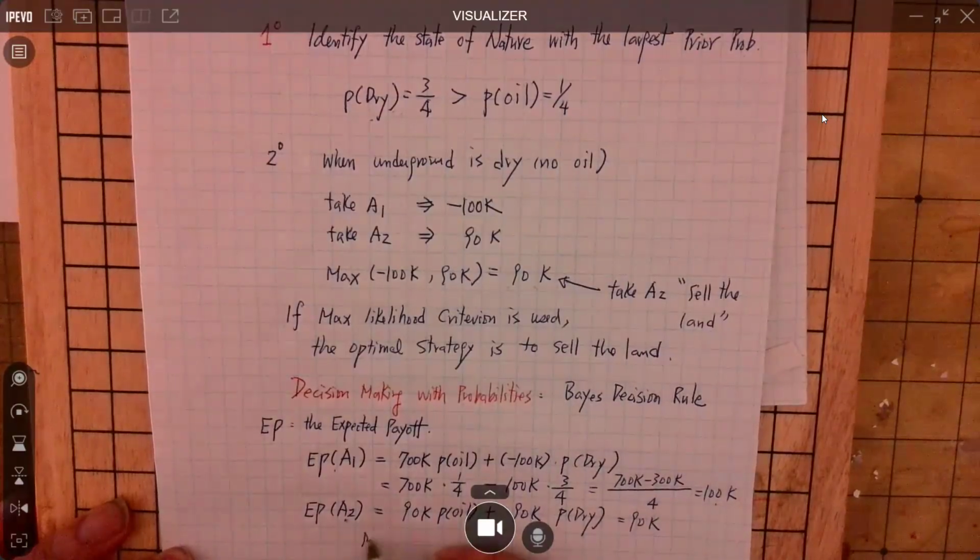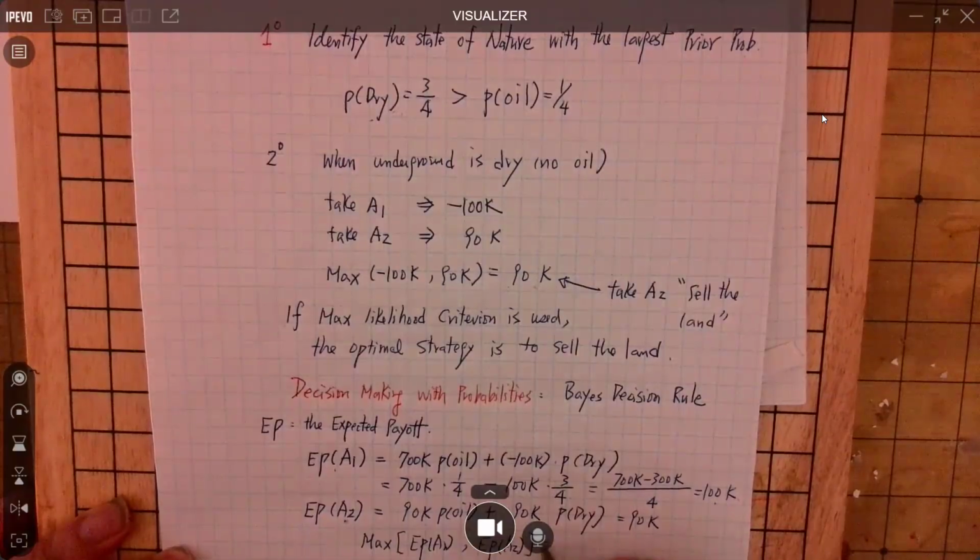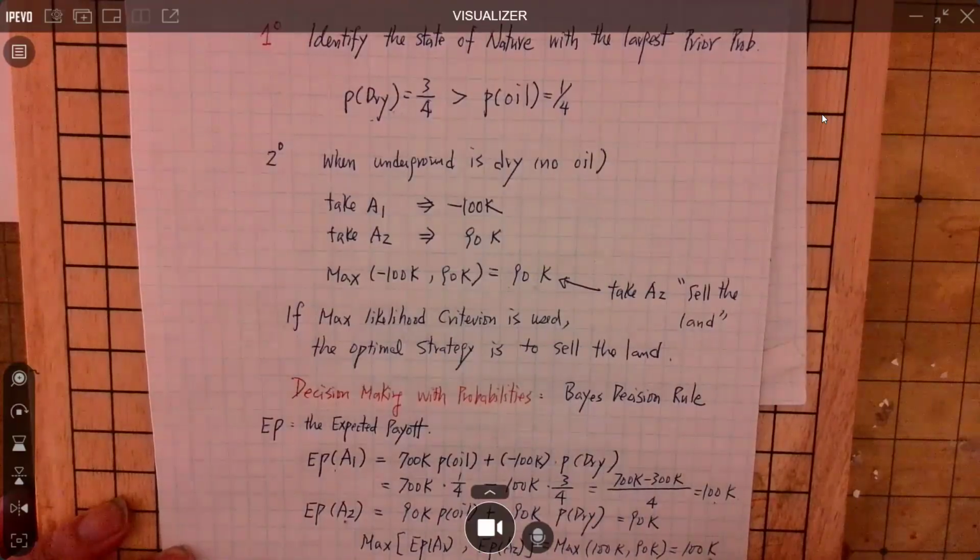And you take the max of the expected payoff of A1 and the expected payoff of A2. So you are comparing 100K and 90K. The largest one obviously is 100K. So where's the 100K coming from? It's coming from drilling for oil, okay?